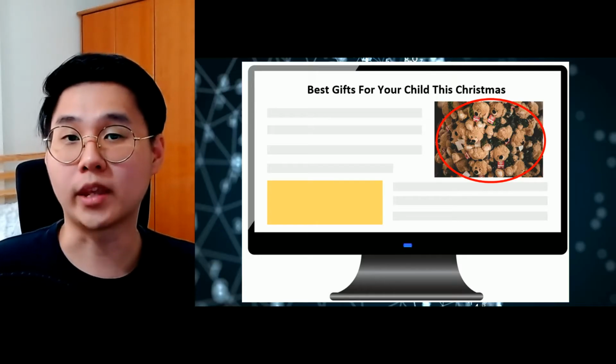Jokes aside, to be an accountable marketer, we need to be data centric, and that's why there are so many metrics for us to measure our campaign performance. So let's begin with the basic one, impressions.